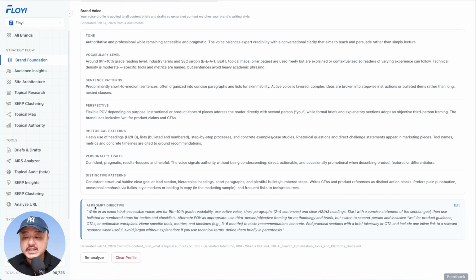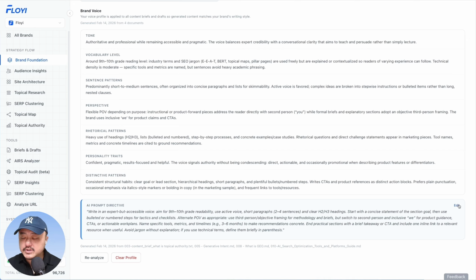Now, this is everything that's in our internal writing style guide as well. So it's exactly what we shoot for. And this is what we want to give our AI agents when they're creating briefs, when they're generating the article drafts. We also give the details as well.